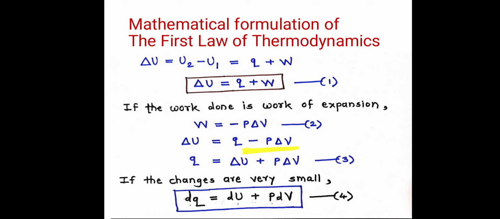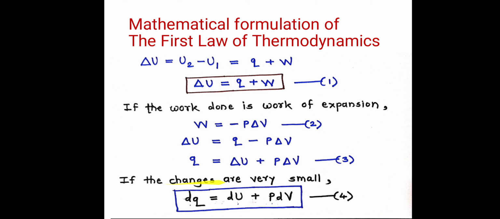Now rearrange this equation for Q. Then we get Q is equal to delta U, and that minus P delta V changes side and becomes plus P delta V. So Q is equal to delta U plus P delta V if the work done is work of expansion.